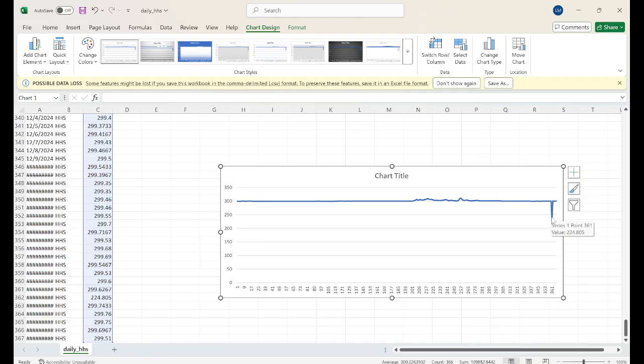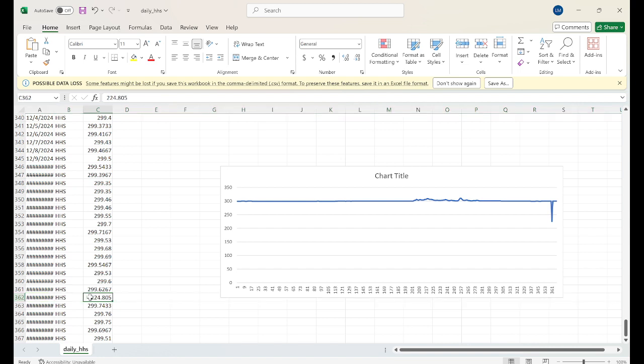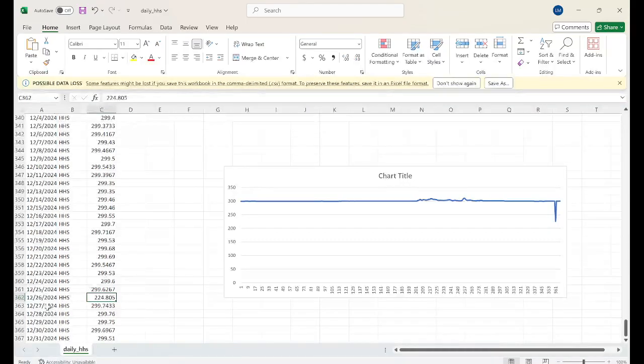It may be some typo error, or you have to check the value. If you see here, it is 361, point 361, then 362, and every value is 299 point something. But this one is 224, right? On that date, the 26th December, the value is 224, while the rest of the year it is 299 point something or 300 something.